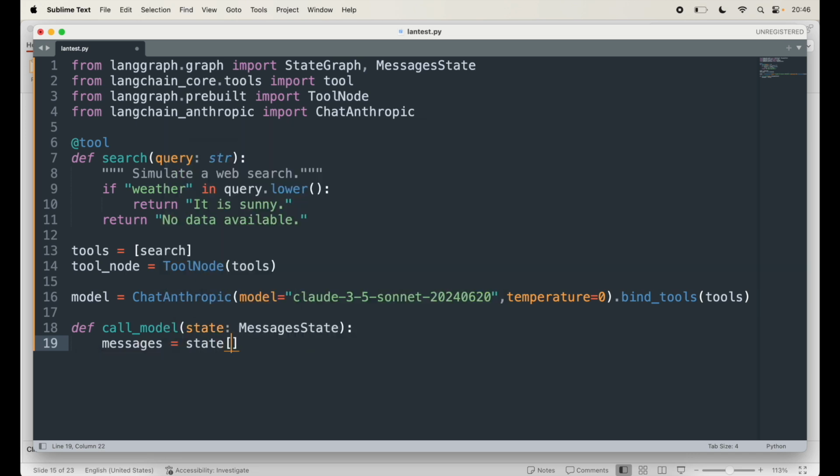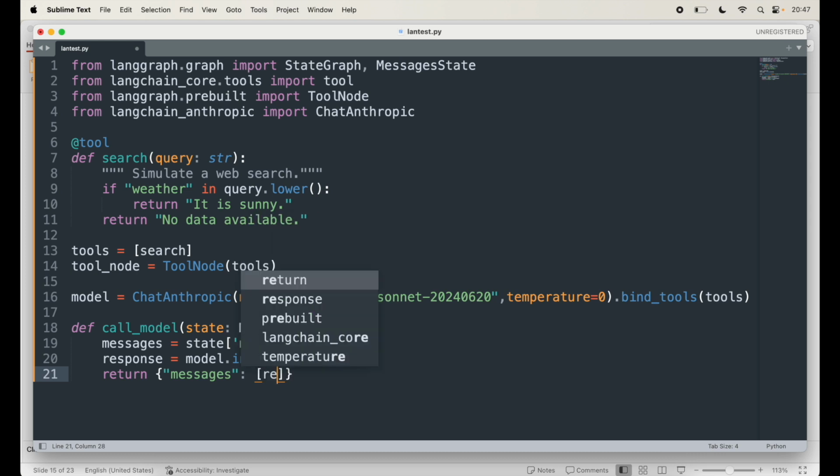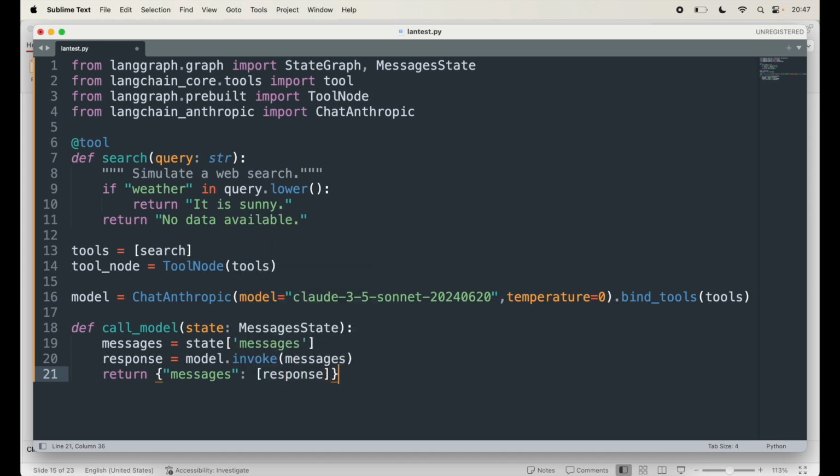From state itself I will take the parameter messages, and then response equals model.invoke based on these messages. That's how we do it, and then I'll return messages, to create a JSON and pass the response to it like that.